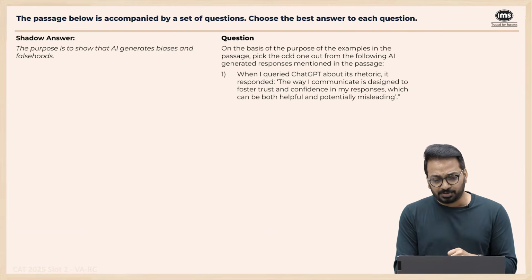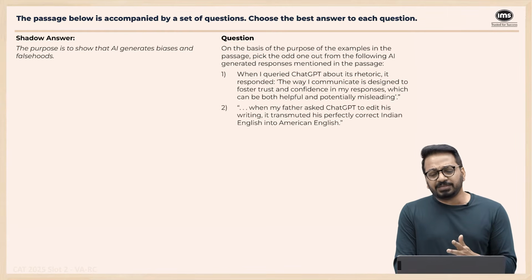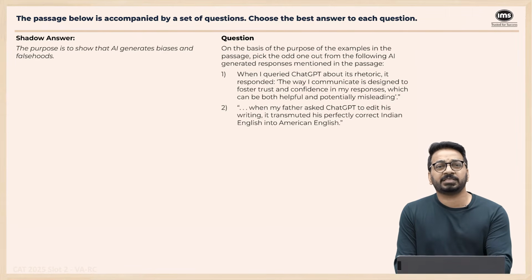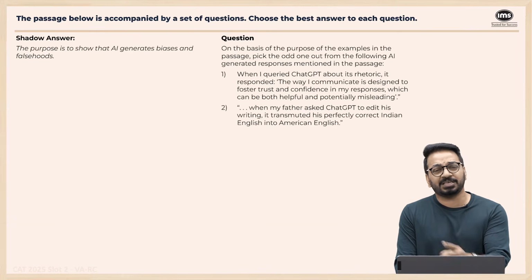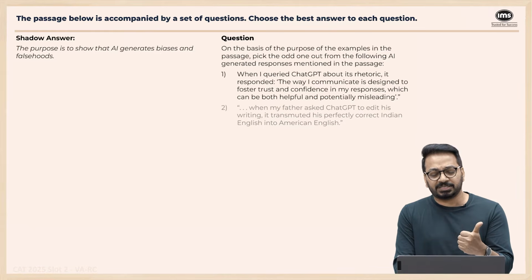We'll look at the rest of the options. When my father asked ChatGPT, clearly an exception, a case, an example of bias. Converting Indian English, which is correct, into American English, example of bias. So this is a point.